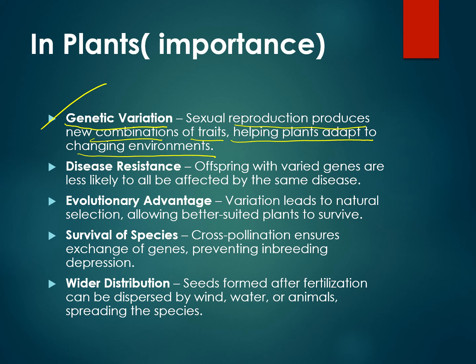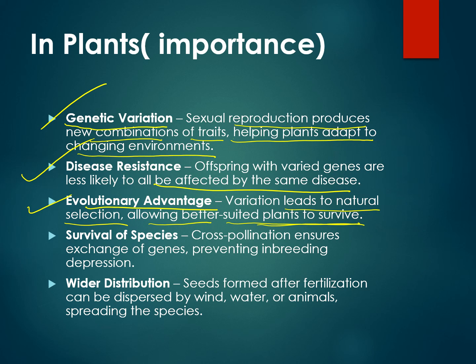Next comes disease resistance. Offspring with varied genes are less likely to be affected by the same disease as the previous parents. Now there is an evolutionary advantage as well. Variation leads to the natural selection process, allowing the better suited plants to survive.